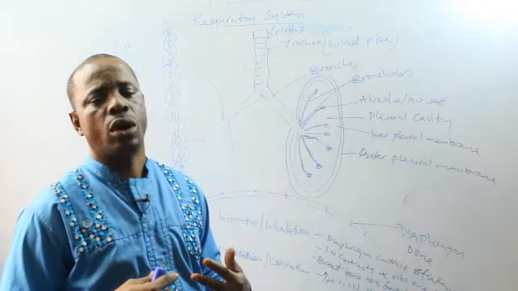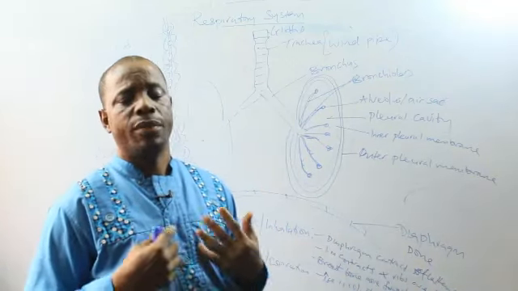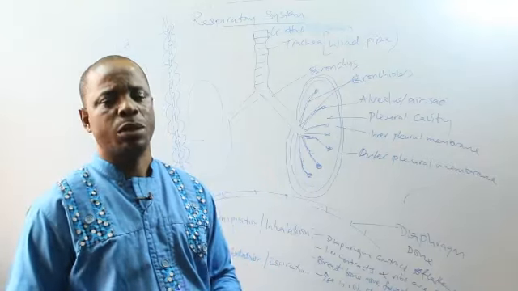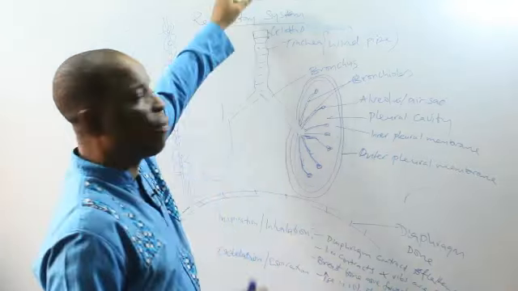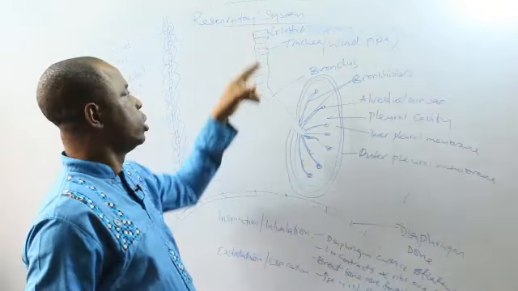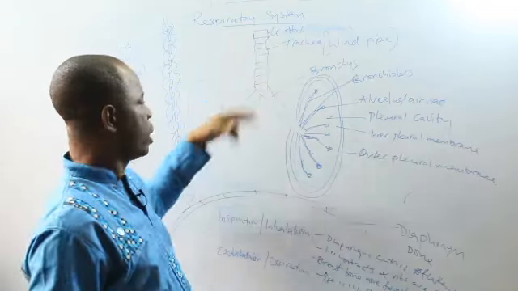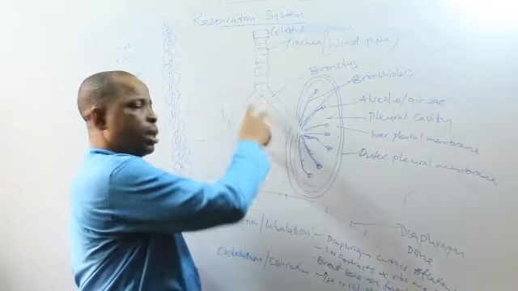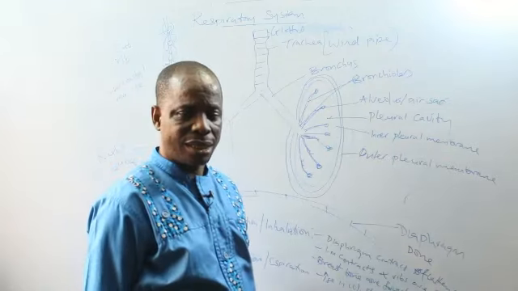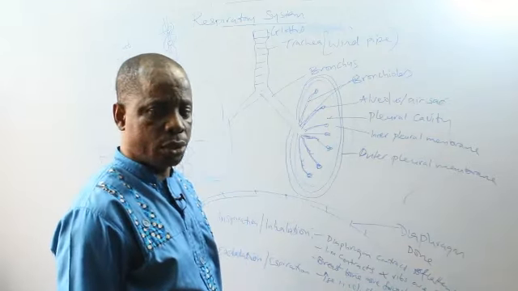The fall in pressure will make the lungs desire to obtain more air to fill the space. Then air will rush in from the environment through the nostrils into the glottis, to the trachea, then to the bronchi, then to the bronchioles, and then to the alveoli or air sacs. That's the end of inspiration.